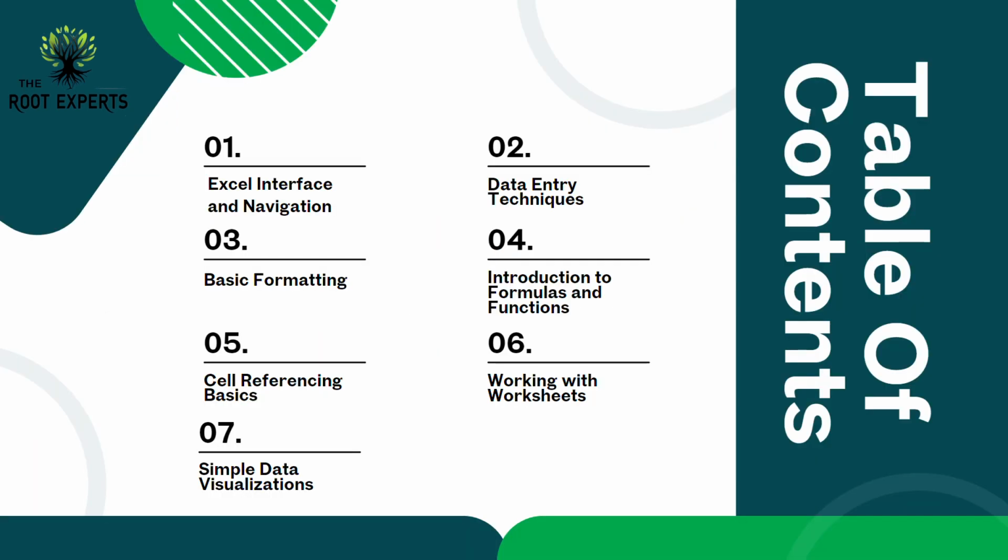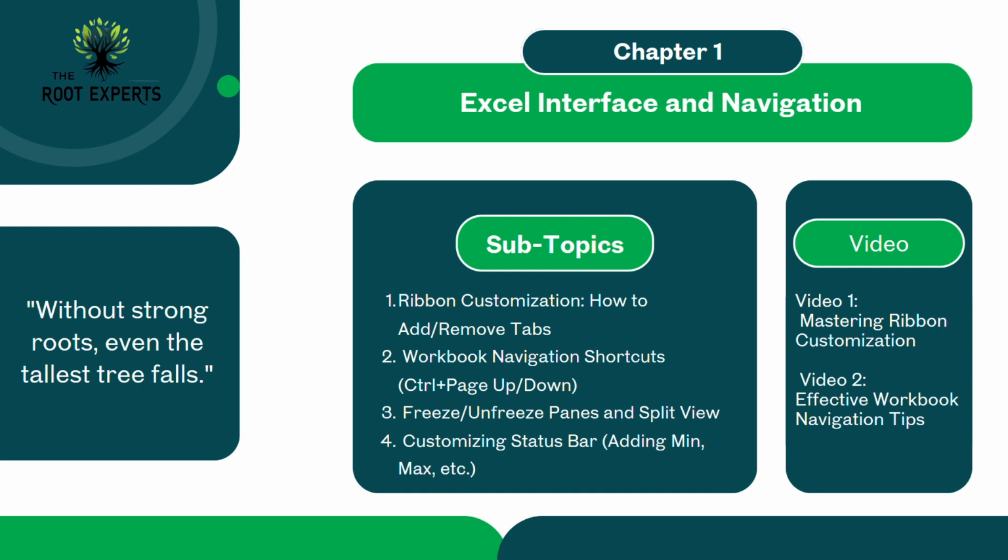As we move forward, you can see the table of contents. We have divided this entire series into 6 chapters, and each chapter has a lot of subtopics. Our first chapter is Excel interface and navigation. This is something most people actually forget about. They just skim through it, but it's very necessary for everyone who wants to learn, even if you are at an advanced level. Maybe you are not efficient enough, so this particular chapter will make you efficient in Excel.